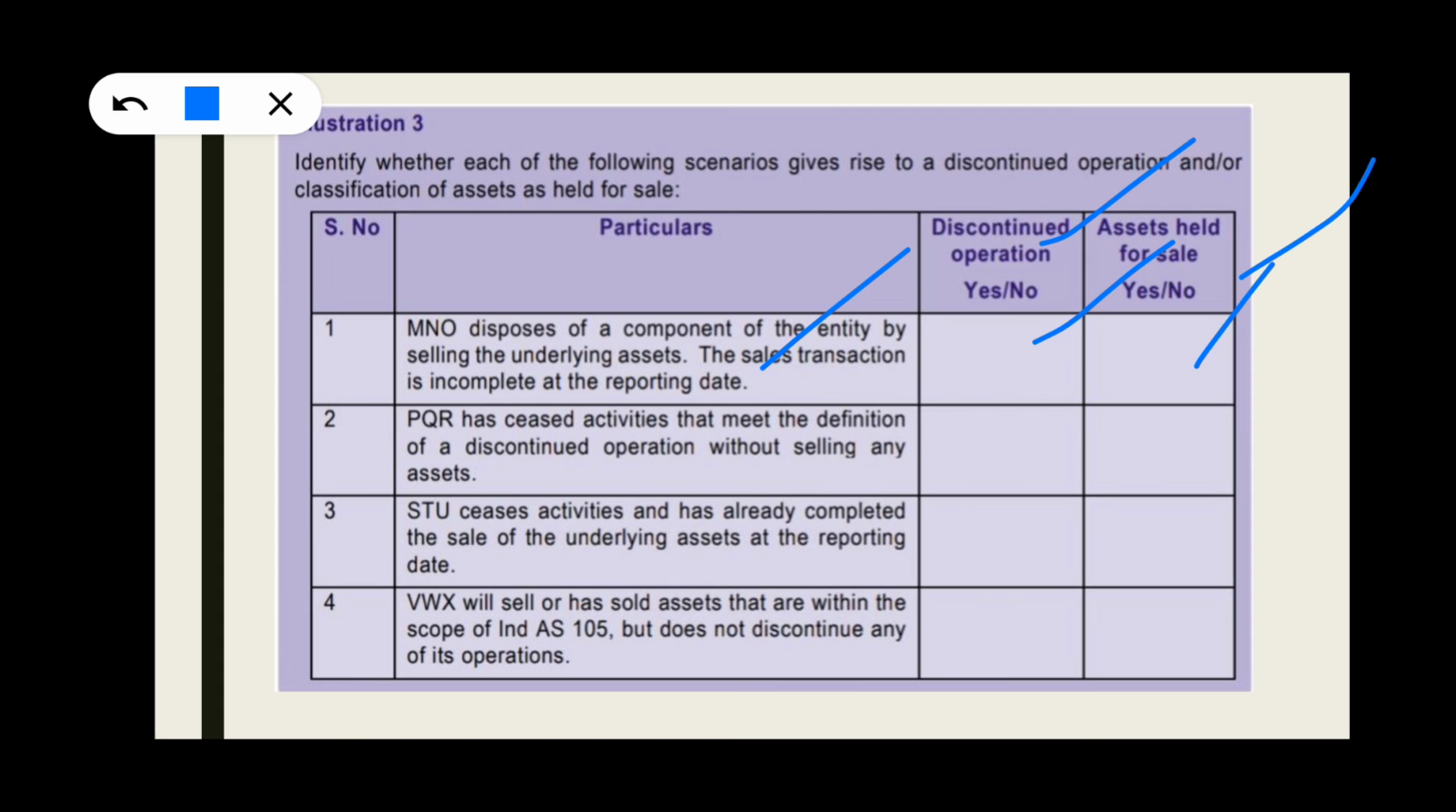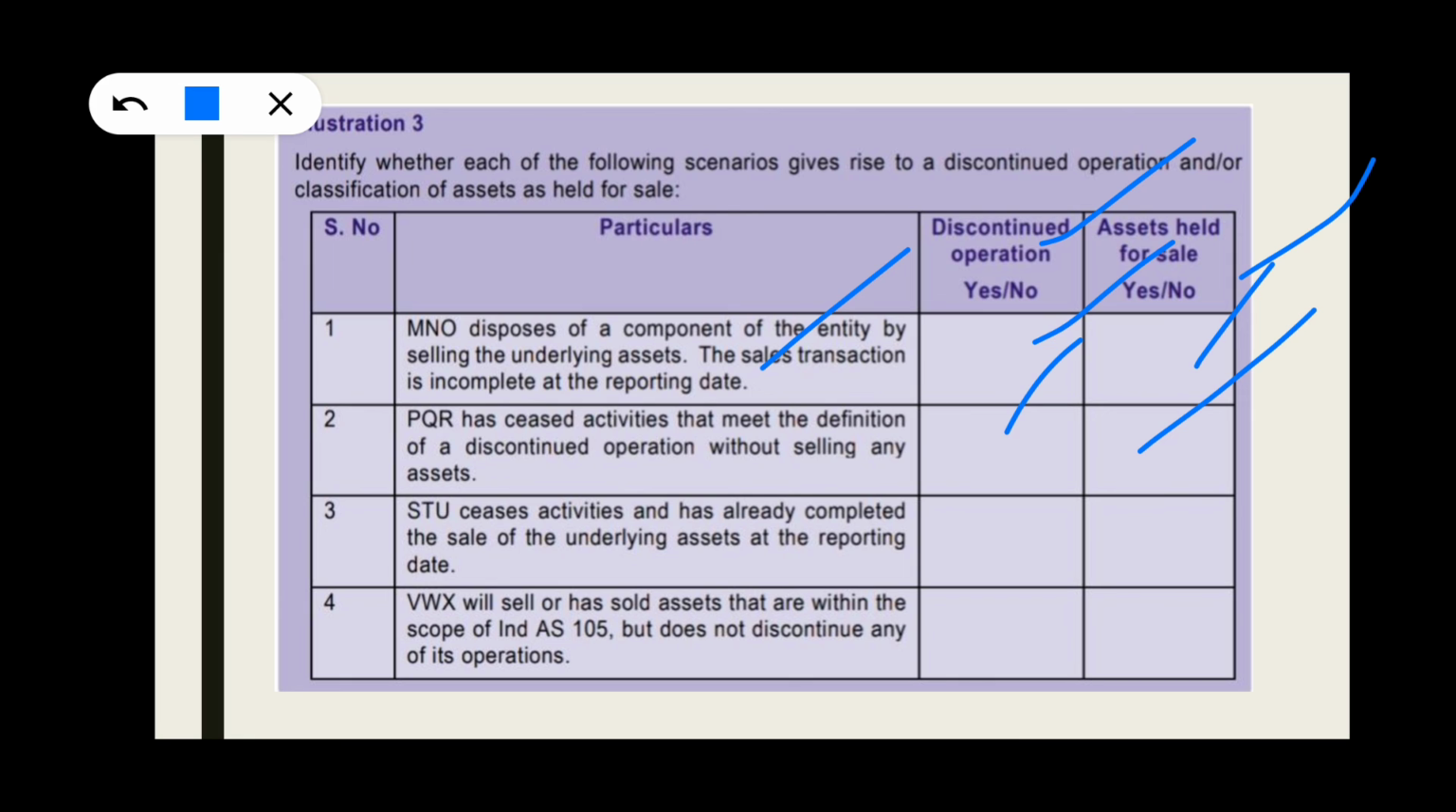PQR has ceased activity that meets the definition of a discontinued operation without selling an asset. It can be classified as discontinued operation because it has ceased its total activity, and it has discontinued its operation. So we can classify it as discontinued operation. It cannot be classified as asset held for sale because they are not going to sell it. They are going to keep it aside. For classifying an asset as held for sale, they should sell it. So it does not meet the asset held for sale definition.